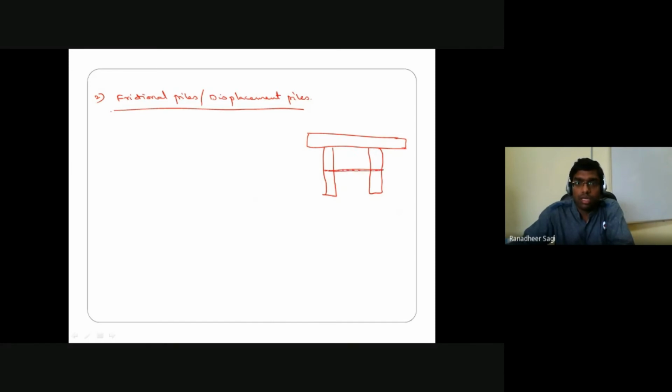In the case of purely frictional piles, if I say this is the length of the pile, in the case of an end bearing pile, the load distribution happens from the bottom of the pile. In the case of a frictional pile, what we assume is typically at the mid height of your pile, that is nothing but at a depth of L/2, we consider an equivalent portion of the raft.